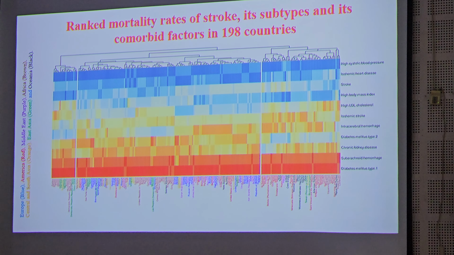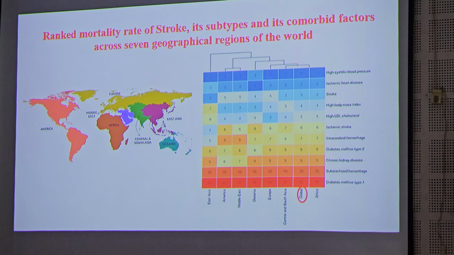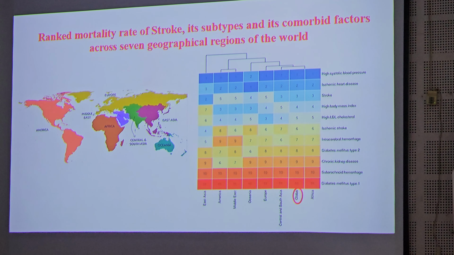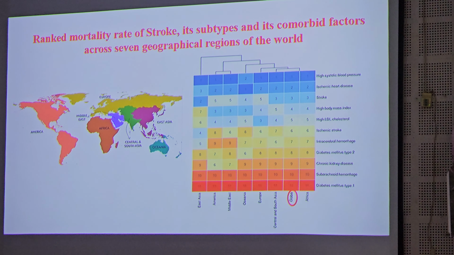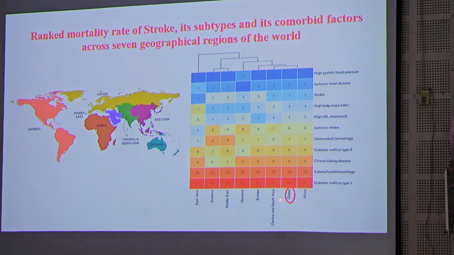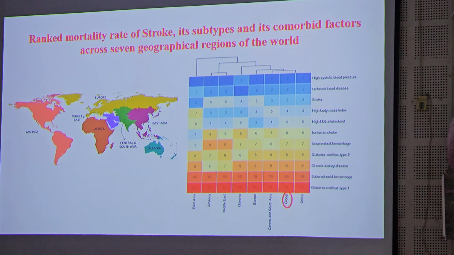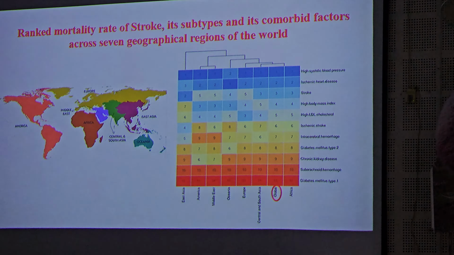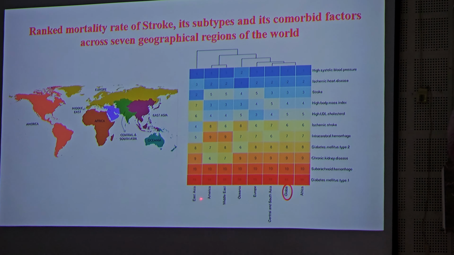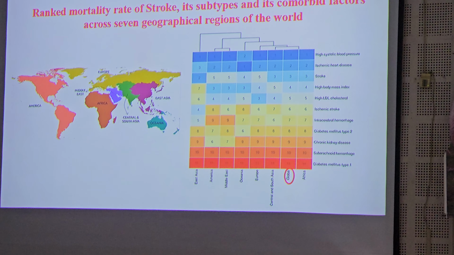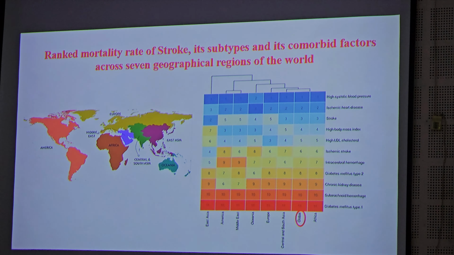When we group these into continents, you can see that the ranking pattern in the continents also tends to change. This is the global pattern, and you can see that it really varies across various continents when I group those 198 countries into continents.